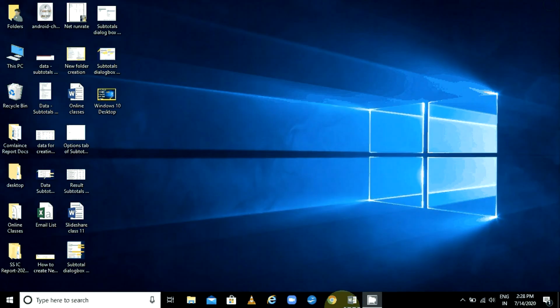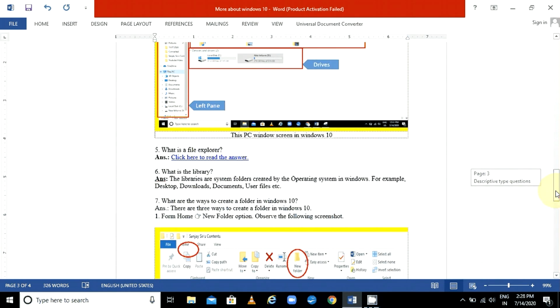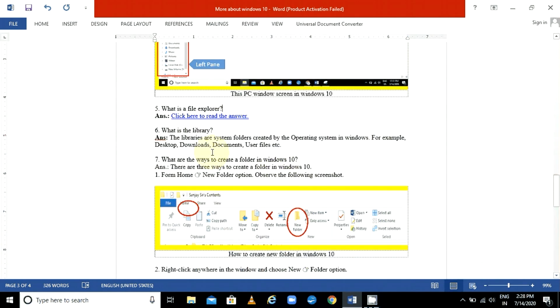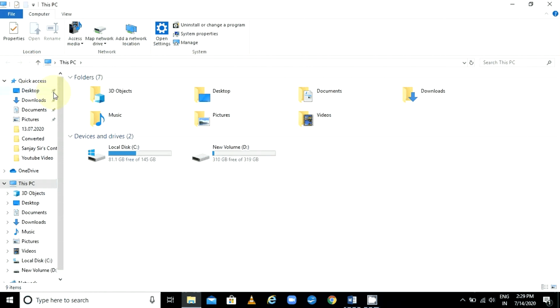Next question is, what is the library? This is the question which we have discussed. The libraries are system folders created by the operating system in Windows. For example, desktop, downloads, documents, user files, etc. You will get this easily from the This PC icon. These are the library folders, so you can use any folder anytime.